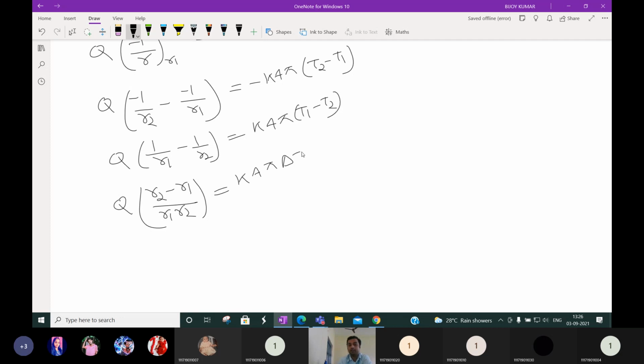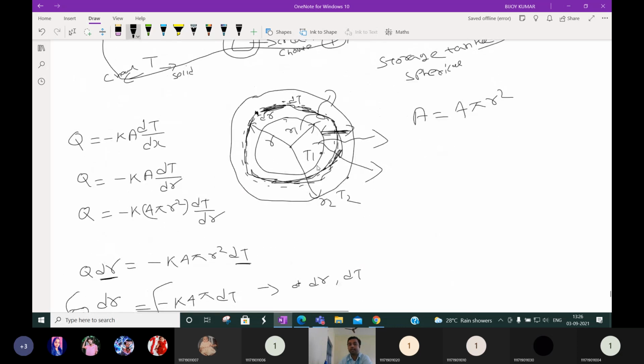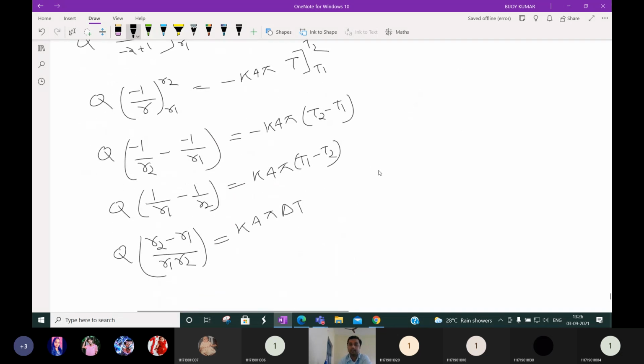This is the overall temperature. We can write delta T. T1, T2 are the end temperatures. Here the end temperature is T1, here the end temperature is T2. So T1 minus T2, we can write as delta T, or you can say the overall temperature difference.